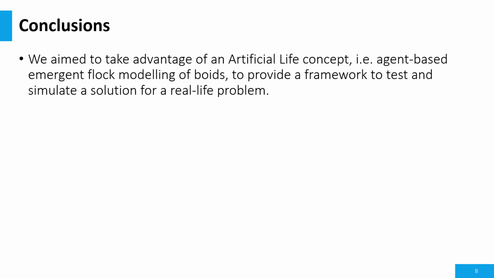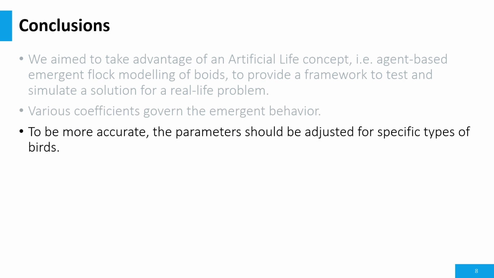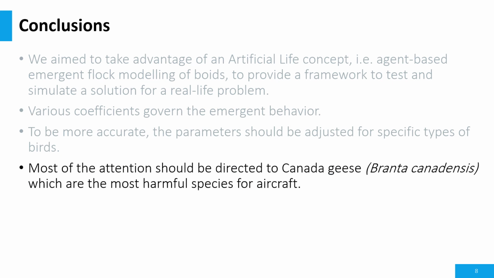In a nutshell, here we took advantage of an artificial life concept to provide a framework to test and simulate a solution for a real-life problem. We mentioned that there are various coefficients governing this emergent behavior. So there are lots of parameters that should be adjusted for specific types of birds. And we suggest most of the attention be directed to Canada geese, which are the most harmful species for aircraft.